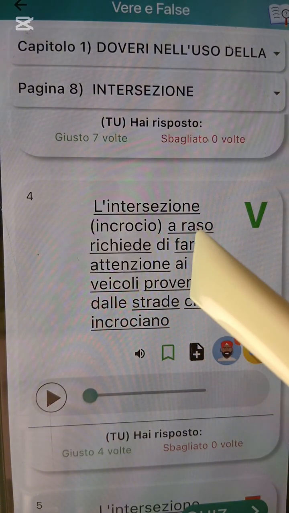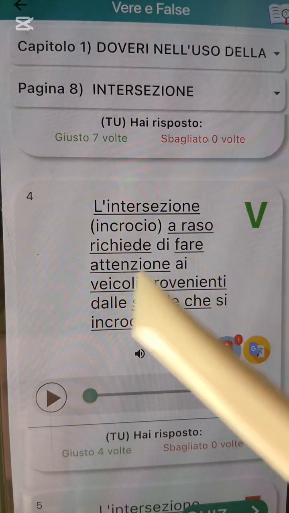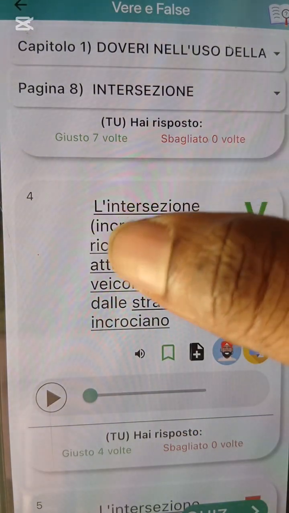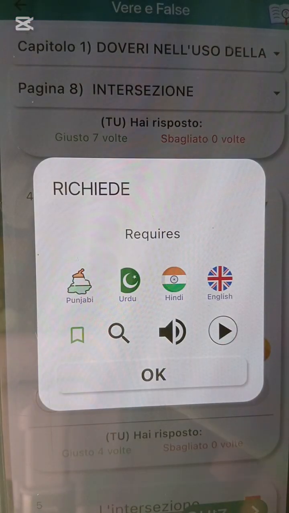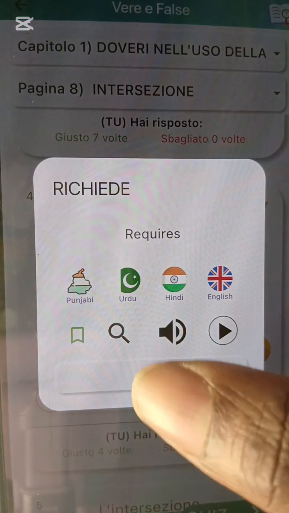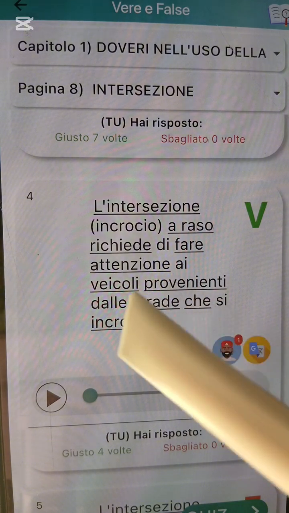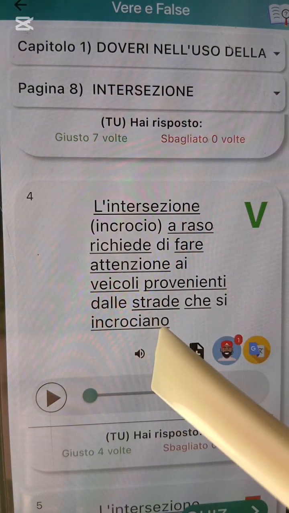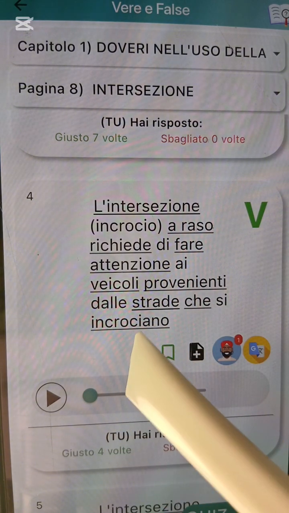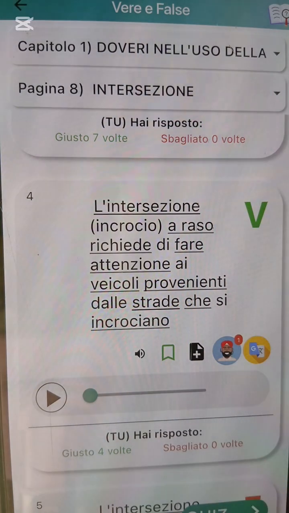Intersezione, incrocio a raso. It requires you to do what? To pay attention. Richiede means requires. It requires you to pay attention to what? Vehicles that are coming from the road that you want to engage in. Okay, the road you want to cross.